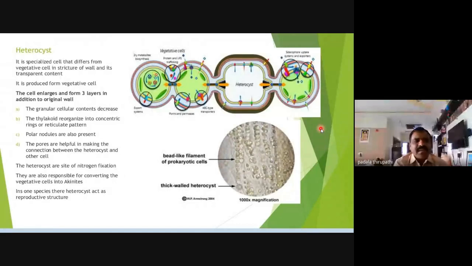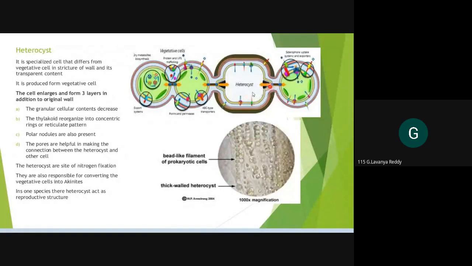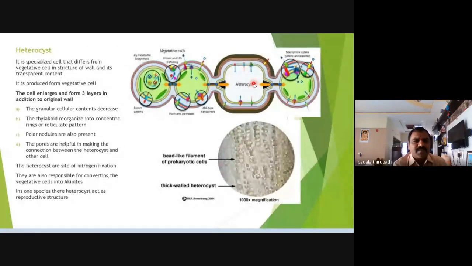The main function of this heterocyst is the conversion of nitrogen from the atmosphere into usable nitrogen compounds, namely nitrates, nitrites and ammonia. These are the usable nitrogen compounds.